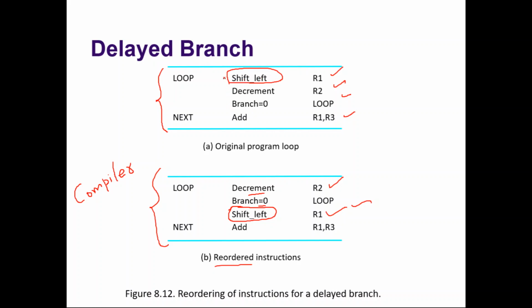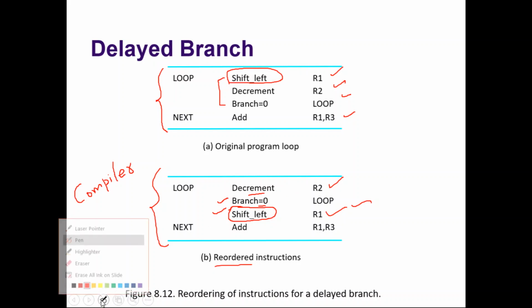This branch equal to 0 is not connected with shift left. Whether the branch is taken or not, in the previous round it should be shifted left. Now here we are reordering it. We will recognize this branch only after decode, so we will allow this shift to happen because this should be executed. Depending on the branch, the loop will take, but the shift will always execute.